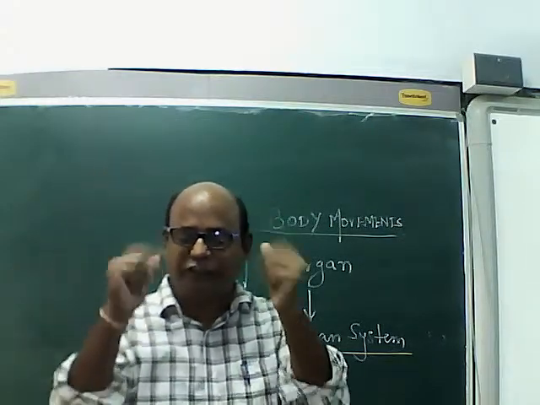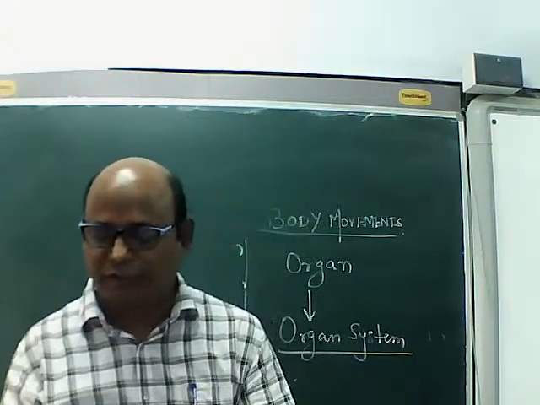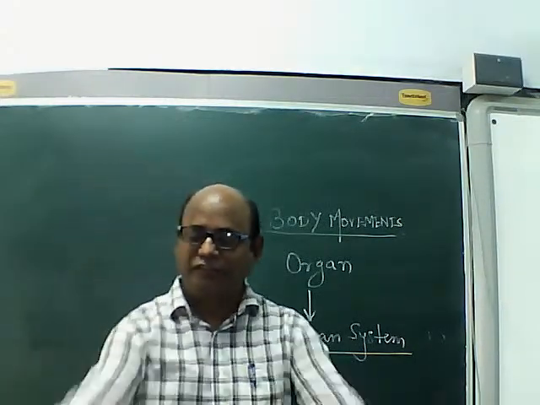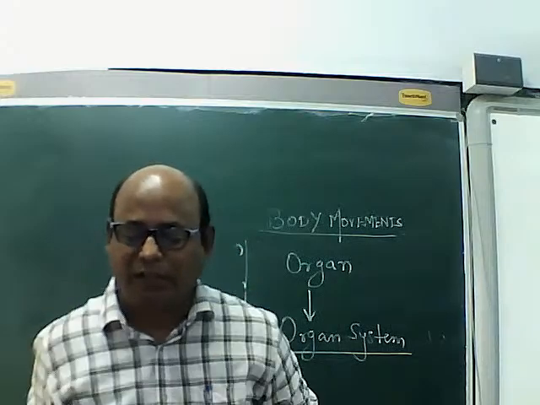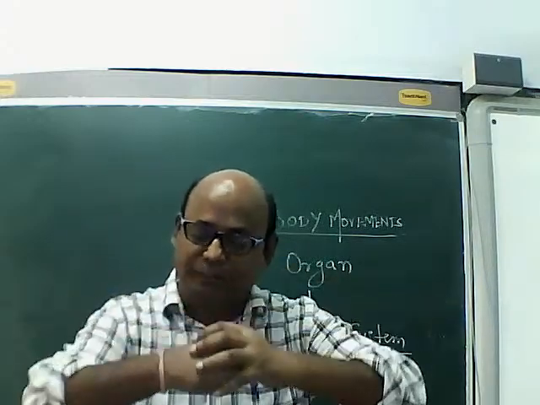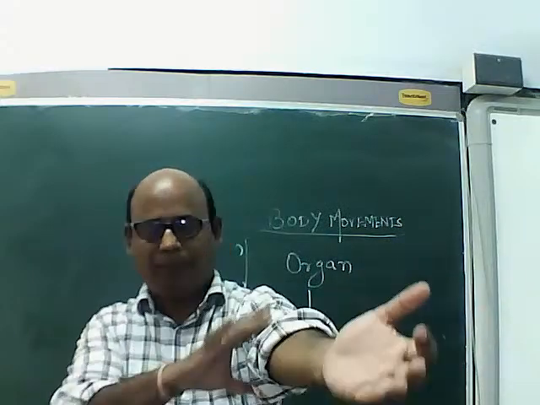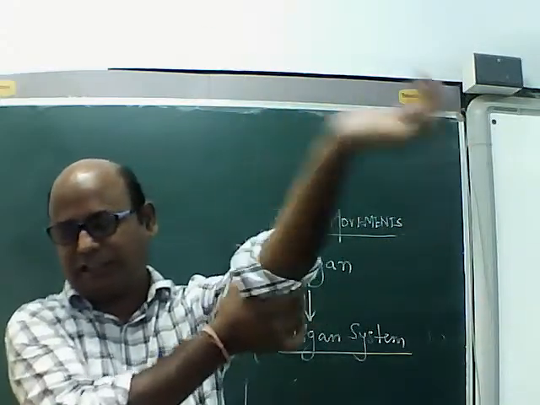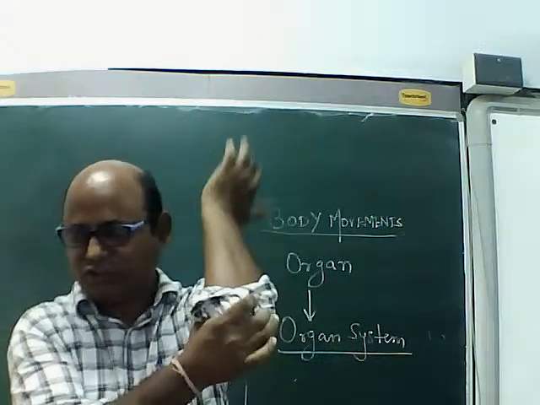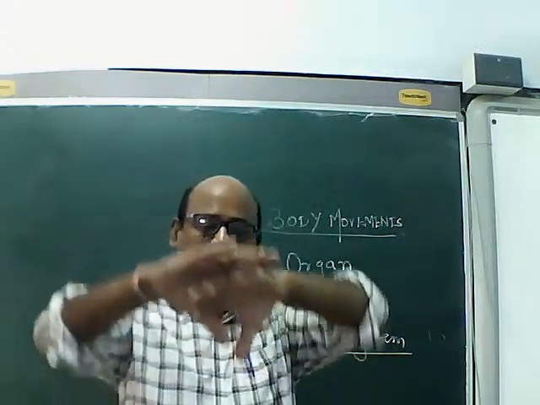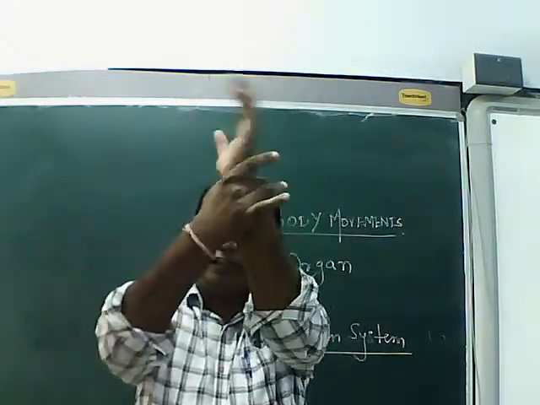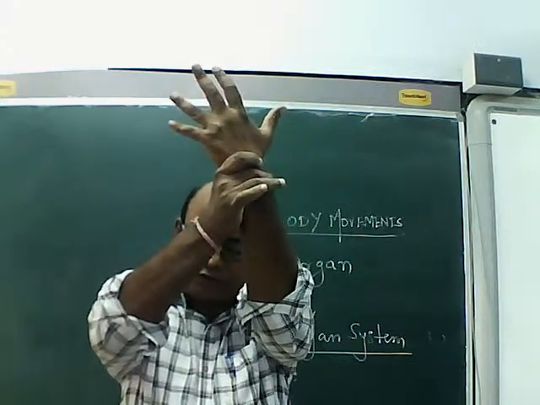So how can we define a joint? Can you tell the definition? It is a location at which two bones meet each other. For example, this lower arm and upper arm are meeting each other at this location. So this is a joint. The lower arm and this hand are meeting at this position. So this is a joint.